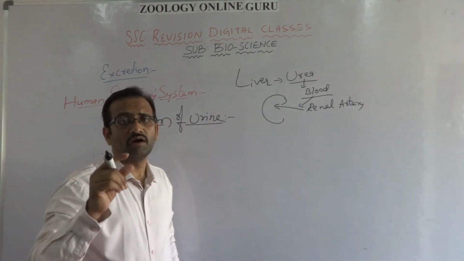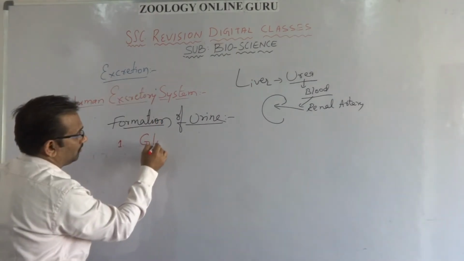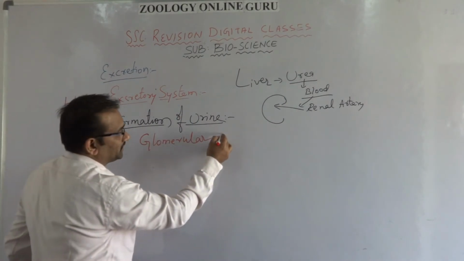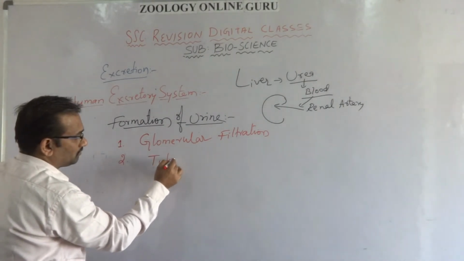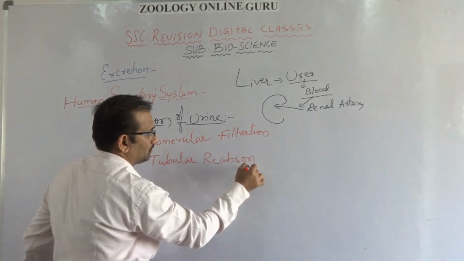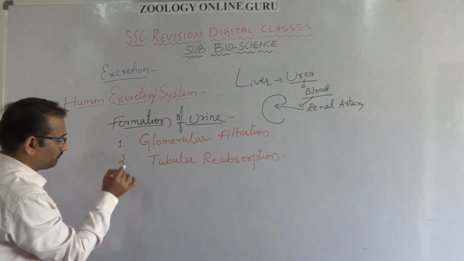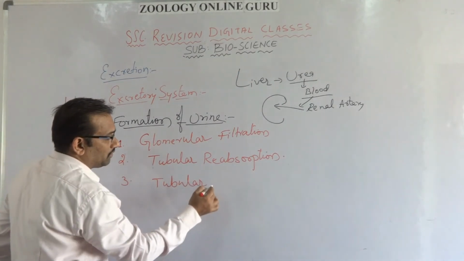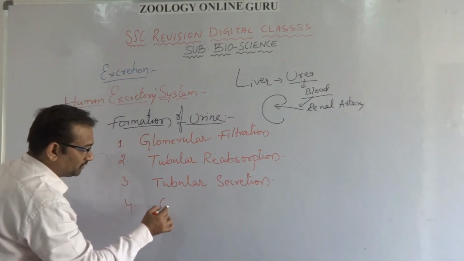Formation of urine contains the following steps. Number 1, glomerular filtration. Number 2, tubular reabsorption. Third one, tubular secretion. Fourth one, concentration of urine.